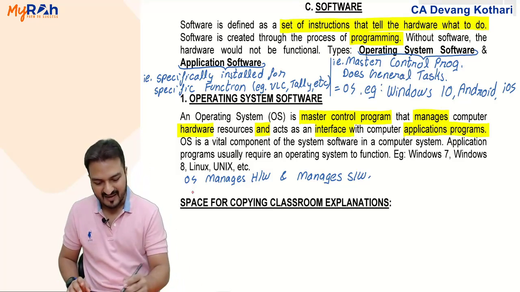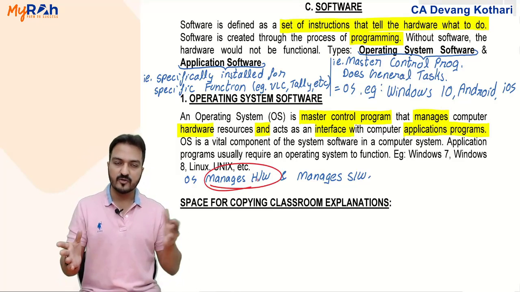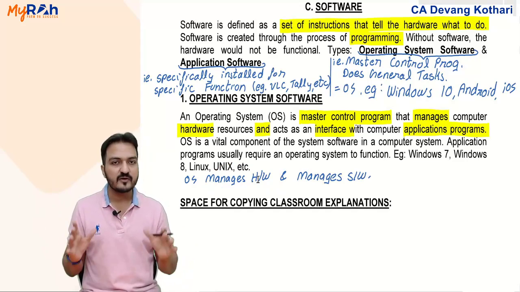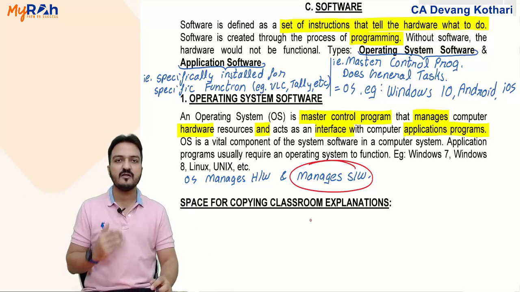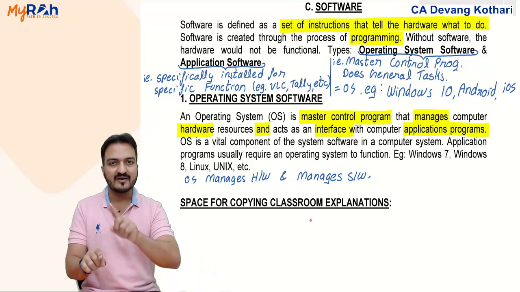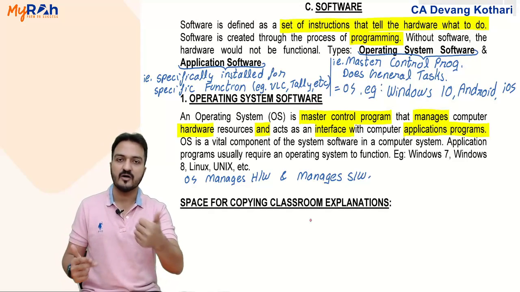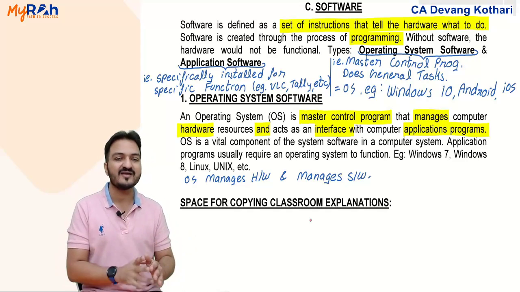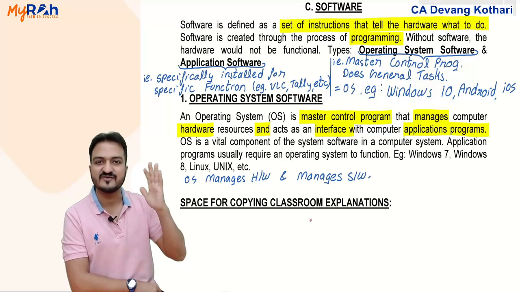So in simple terms, managing hardware means deciding when to use which hardware. For audio, use the speaker. For video, use the monitor. For storage, use the hard disk. All those hardware components are managed by the operating system. And managing software basically means deciding when to use which software. When you double click on a document file, it will automatically open with Microsoft Word. When you double click on a PDF file, it automatically opens with Adobe Reader. So these file associations are already saved in the computer. They are saved in the operating system. Operating system will decide when to use which hardware, when to use which software.